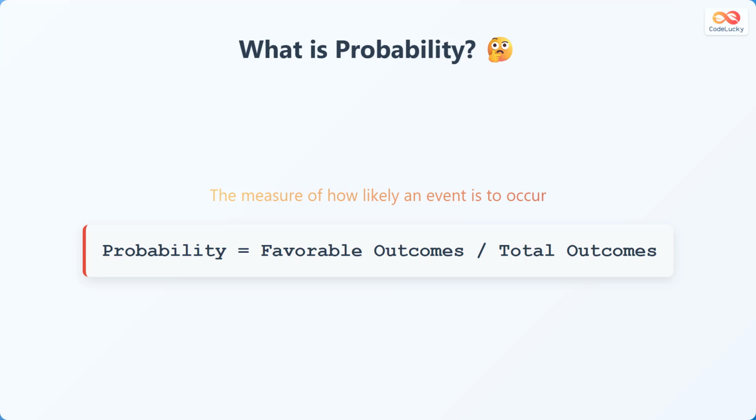What exactly is probability? It's the measure of how likely an event is to occur. Think of it as a way to quantify the chance of something happening. We can express it with the formula: probability equals the number of favorable outcomes divided by the total number of possible outcomes.